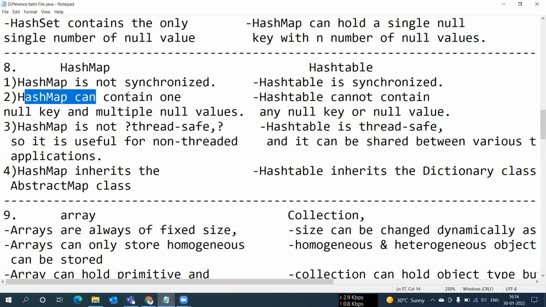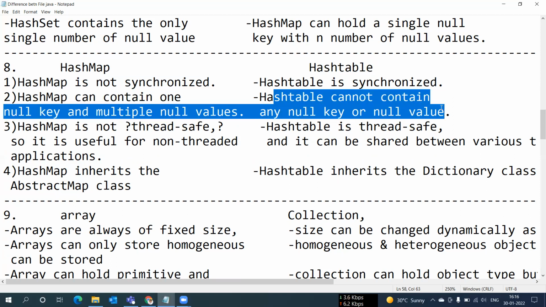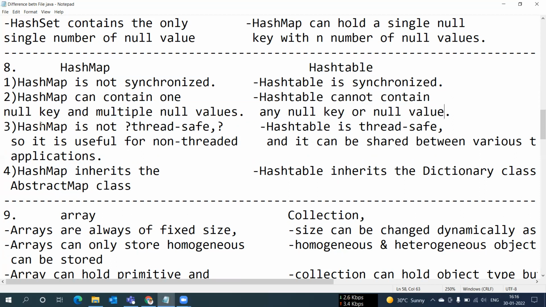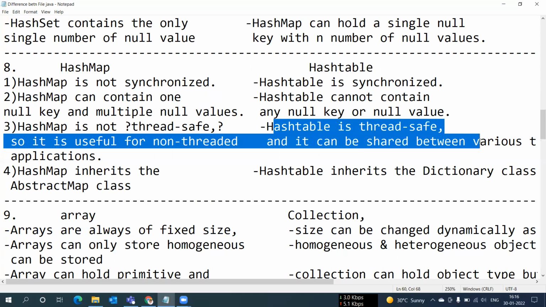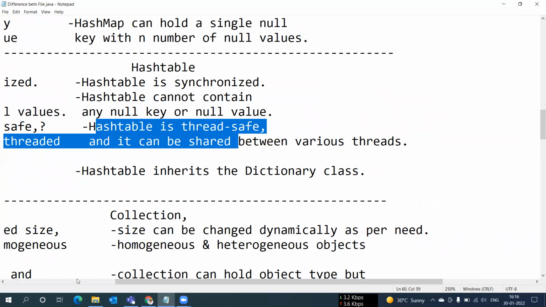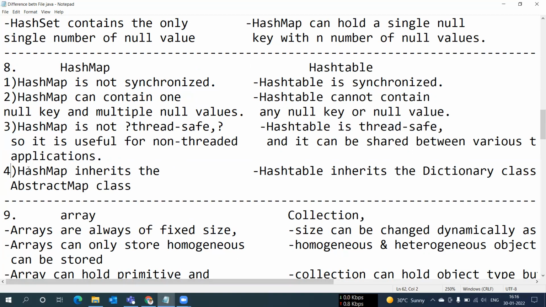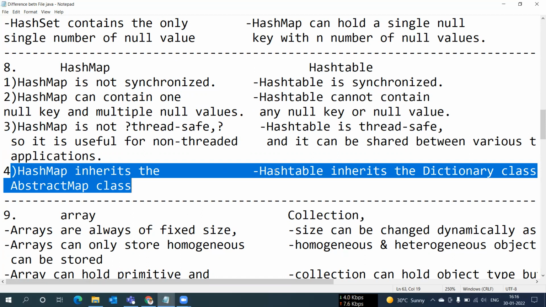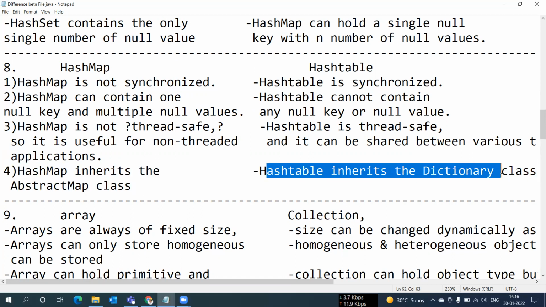HashMap can contain one null key and multiple null values, and Hashtable cannot contain a null key or null value. HashMap is not thread safe, so it is useful for non-threaded applications. Hashtable is thread safe and can be shared between various threads. HashMap inherits the AbstractMap class and Hashtable inherits the Dictionary class.